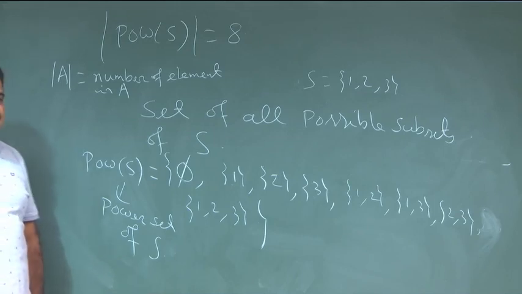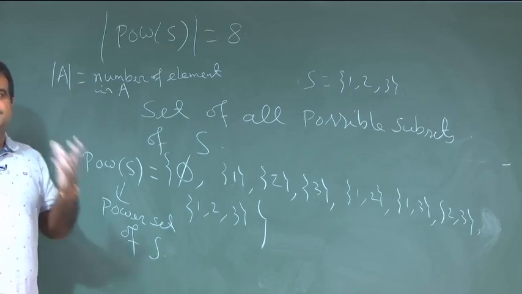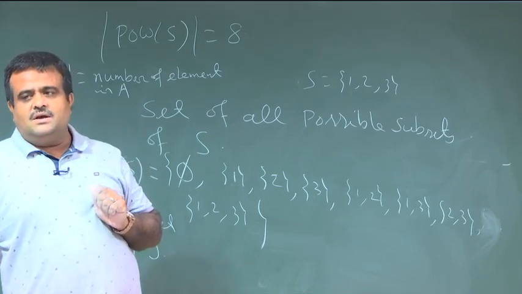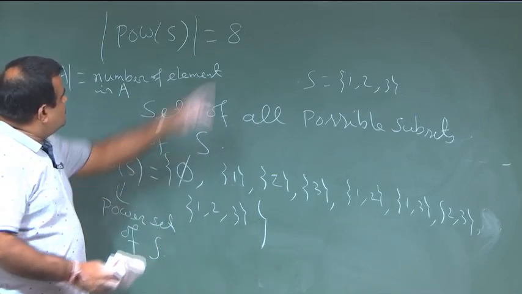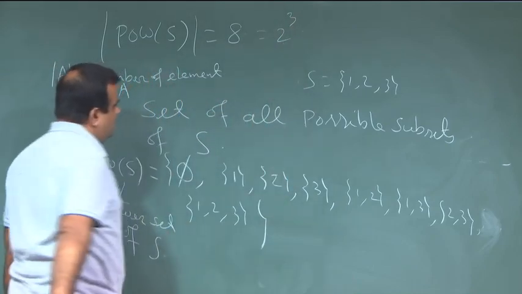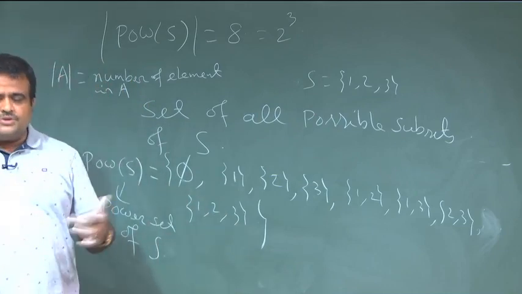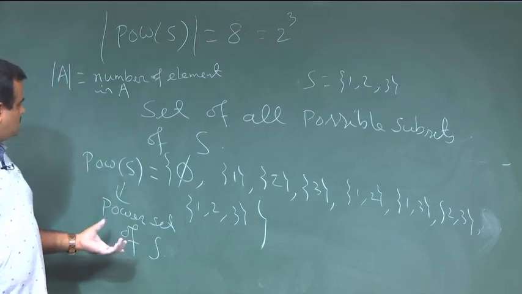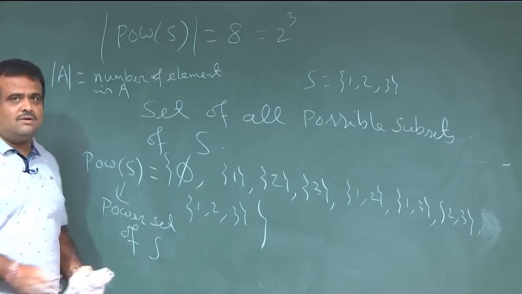We call a set finite if either A is empty or its cardinality is finite. If there is a finite number of elements in A, then we call this a finite set. So, this is 8, which is 2 to the power 3, and there are 3 elements. The question is whether this is true in general. If there are n elements, what is the cardinality of the power set? That we will see now.